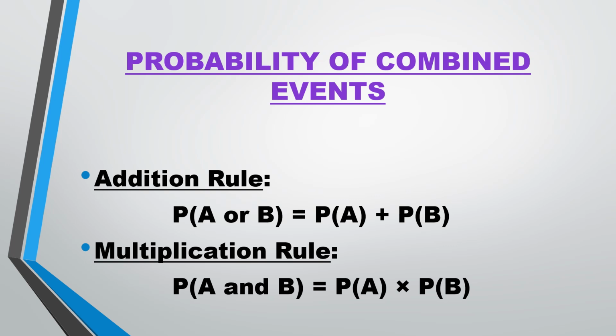We add both the probabilities. And the multiplication rule is the probability of getting 2 and 5, which will be the probability of getting 2 times the probability of getting 5. So if you are saying or, you add the probabilities. If you are saying and, you multiply the probabilities. These are the two rules.